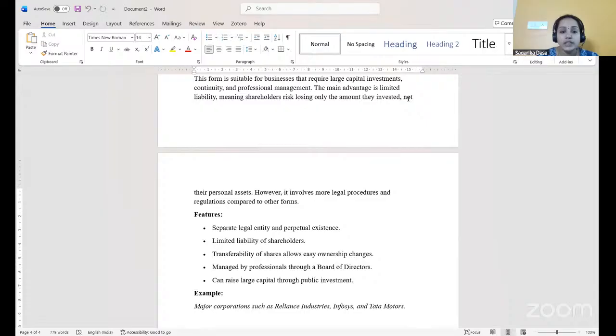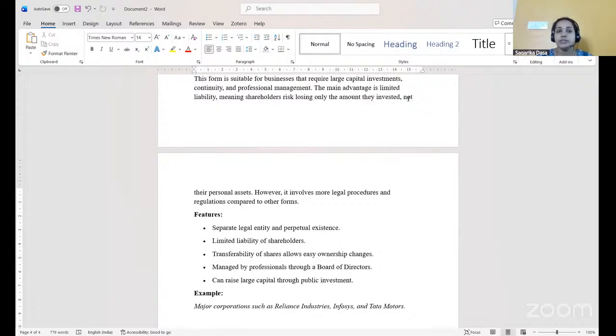Now, when we see the features, it is a separate legal entity and has perpetual existence. It is a separate legal entity. In a joint stock company, the business must be treated separately from the proprietor or from the management. Hence, it is a separate legal entity, and there is a perpetual existence.